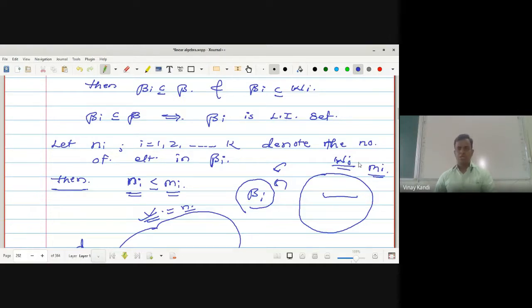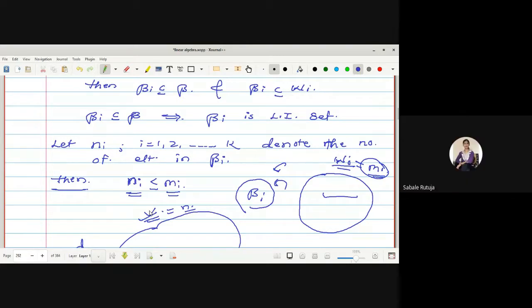But we already know the dimension of Wi is Mi. Hence the relation between Ni and Mi is that Ni is always less than or equal to Mi. Is it correct? Yes, sir.